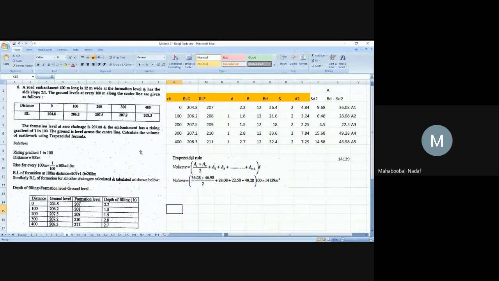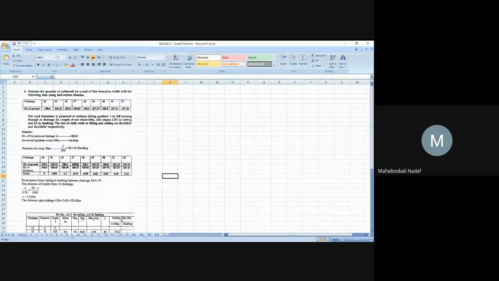In the previous class, we have completed this problem. Yes or no? I request, as usual, everyone to give a reply. The last time we have completed this example. Okay? Yes, sir. I request everyone to give a response. That is the only medium for me to understand whether you are listening to me or not. Okay? So the next example is this one. What is that? Ninth problem.